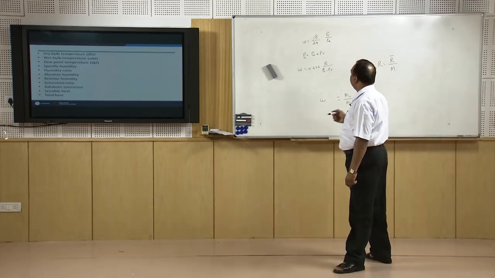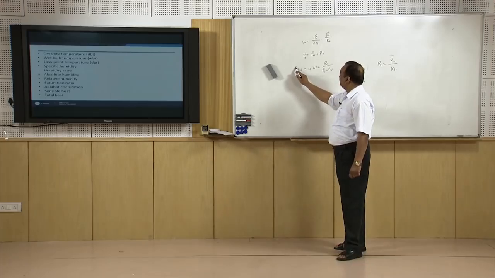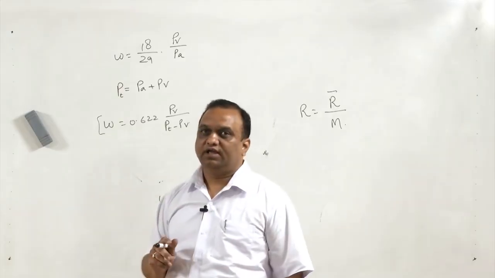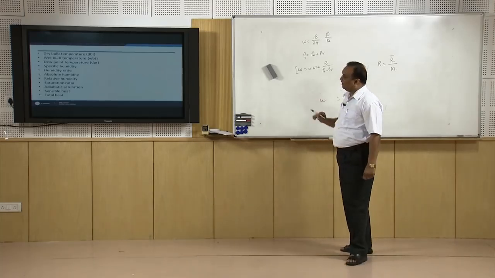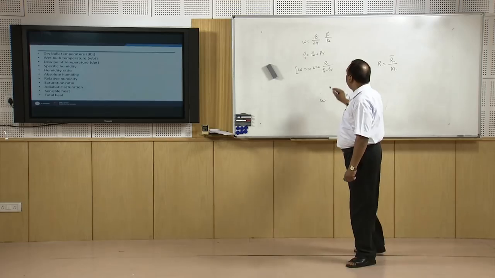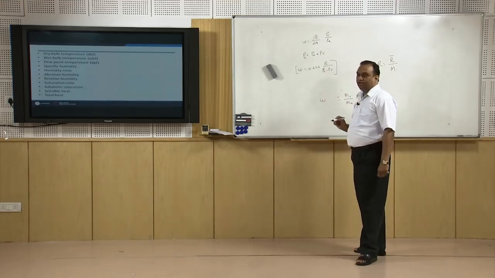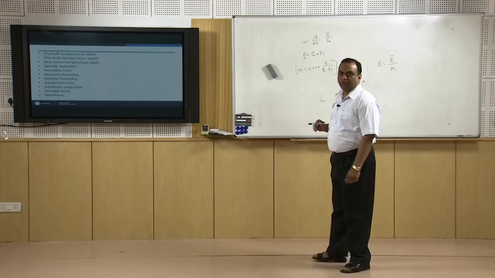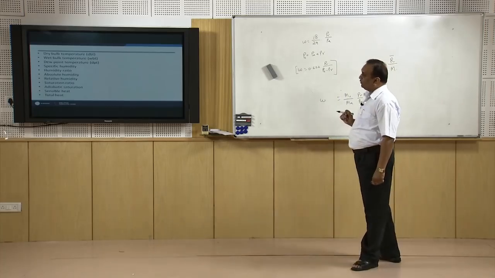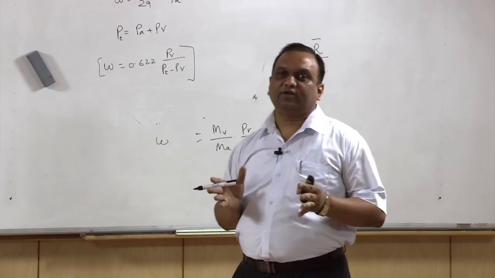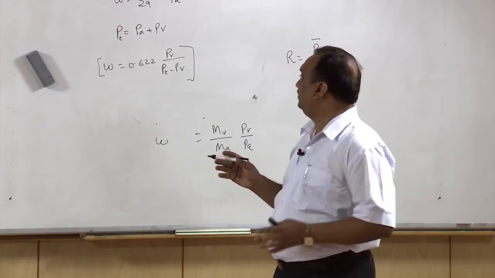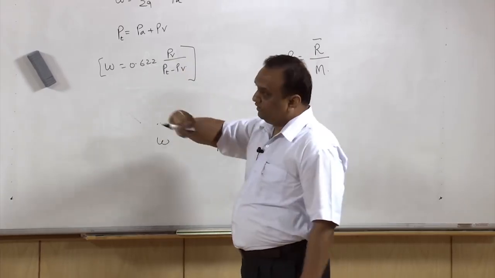Humidity ratio is the same. In some of the books this is written as specific humidity, and in some of the books it is indicated as humidity ratio, but this is a very important parameter in air conditioning. Later on you will come to know that. Now, absolute humidity and relative humidity: absolute humidity is the mass of water vapor associated per unit volume. So, it is on a volumetric basis.